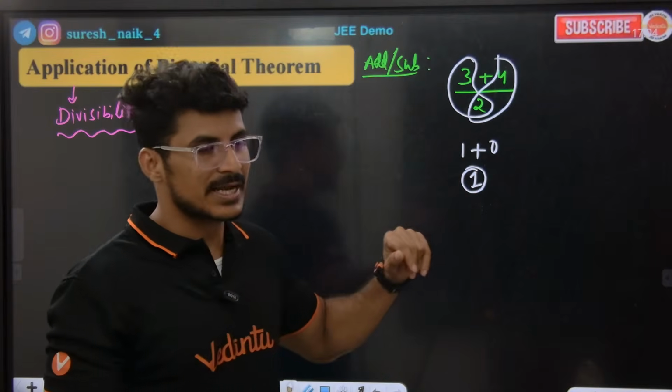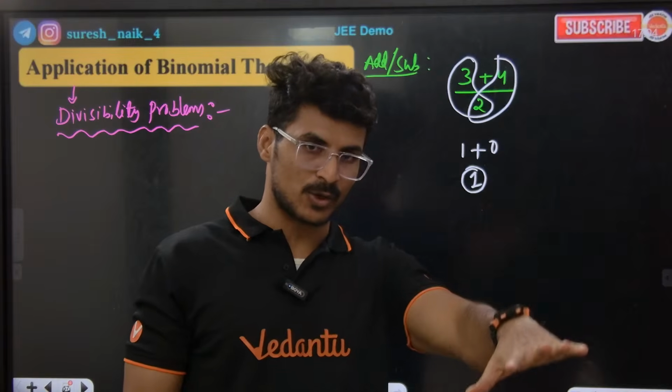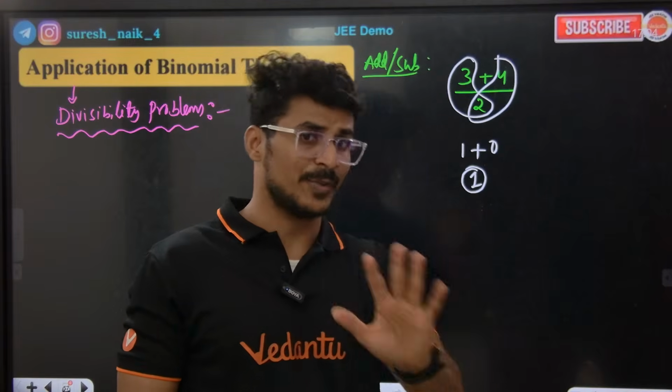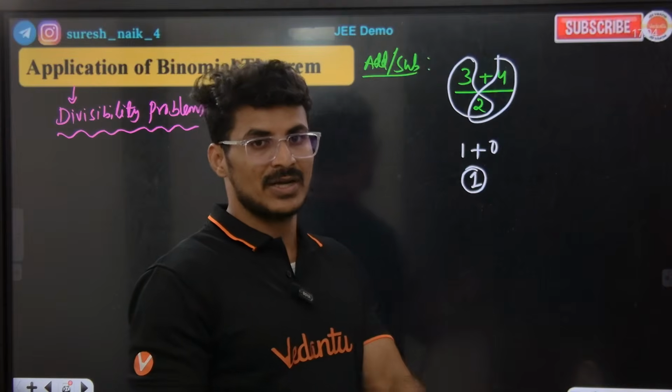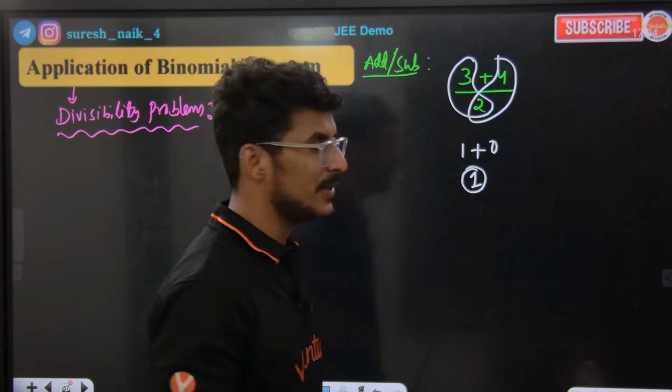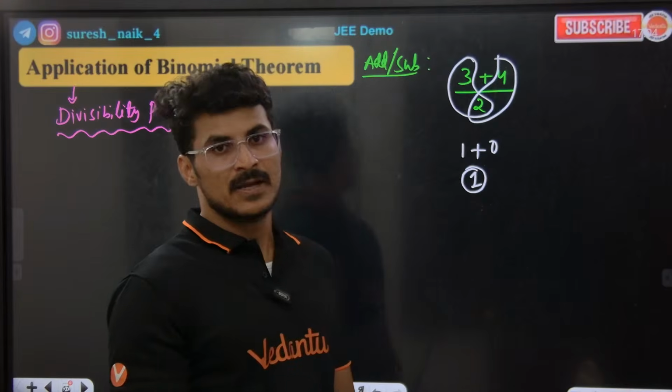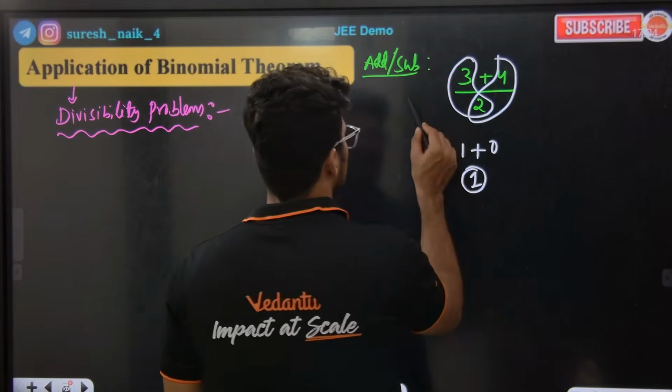Sir, we find the individual remainders and add them again? Can't we do it directly? Let's do it directly. 3 plus 4 is 7, and 7 divided by 2 gives remainder 1 only. Check. 100% yes.